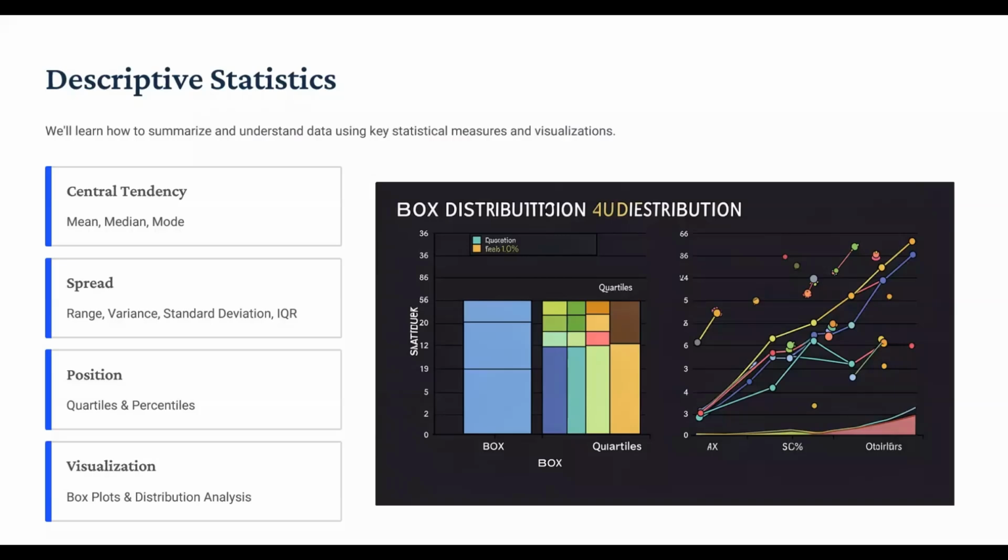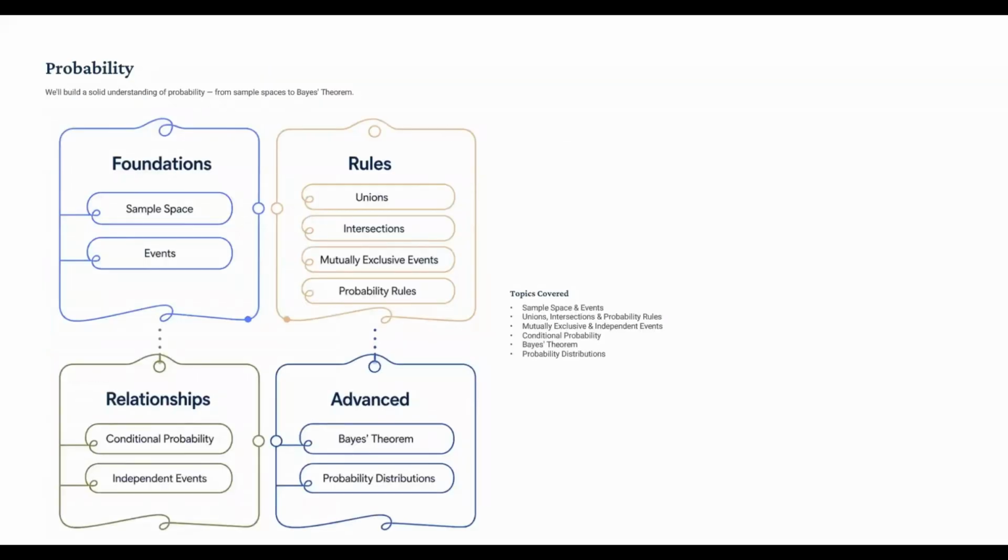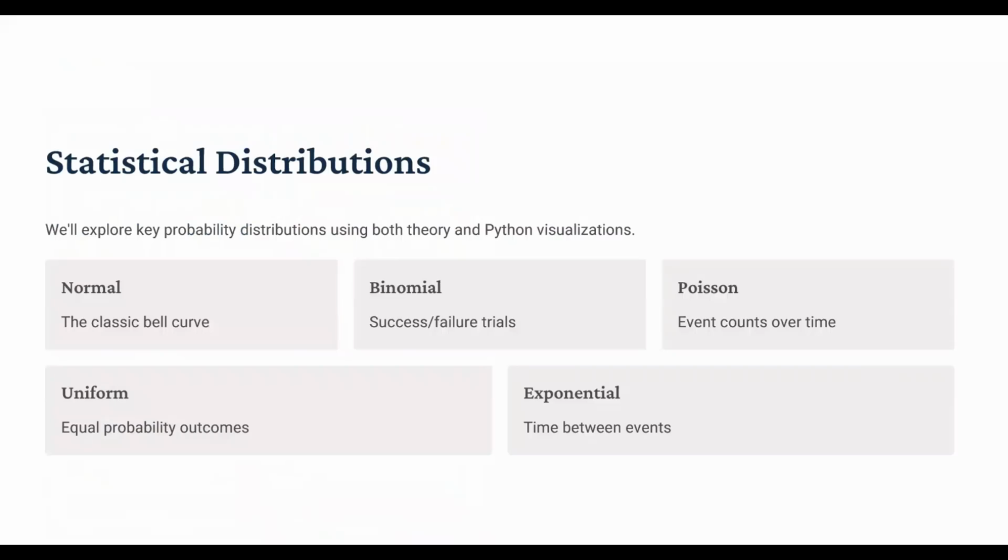After that, we are going to learn about probability. We will build a solid understanding of probability. Topics include sample space, events, conditional probability, independent events, Bayes theorem, probability distribution. Once we understand the statistical distribution, we will also explore the normal distribution, binomial distribution, Poisson distribution, uniform distribution, exponential distribution, using both theory and Python visualization.